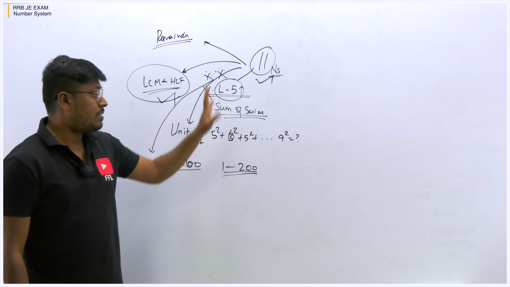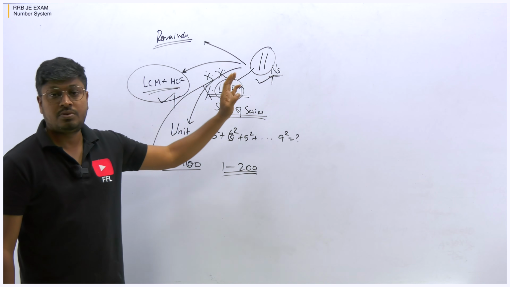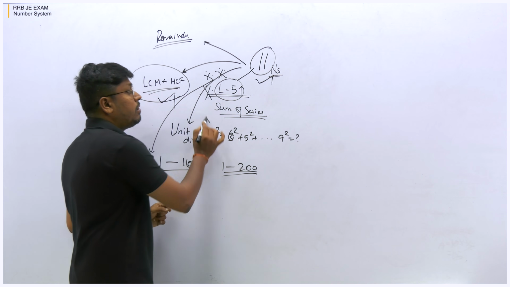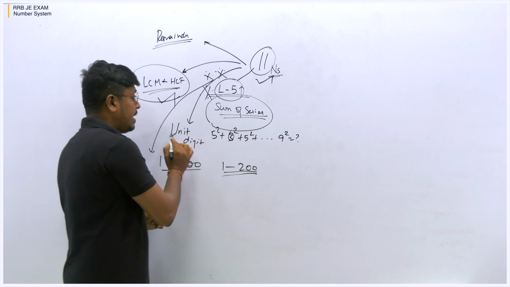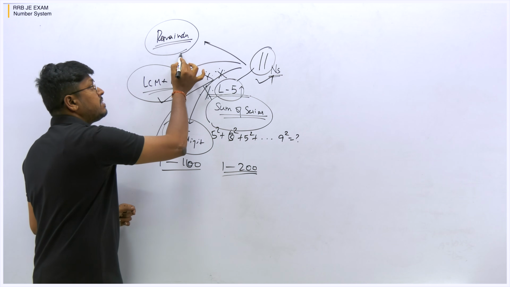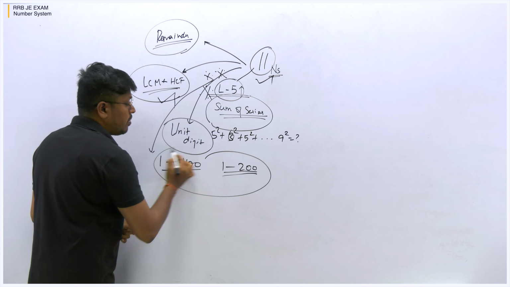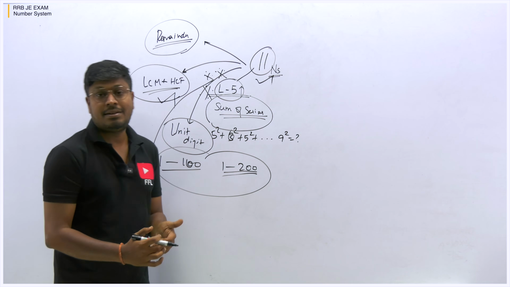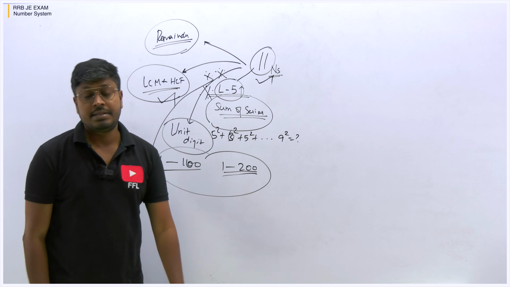And if you want to give more importance to the topic number system in a particular area, try to learn first the sum of series, lesson number 5, and then how to find the unit digit of a number, and then remainder based questions, and finally these model questions. These are the main categories of questions that were repeatedly asked in the railway exams.